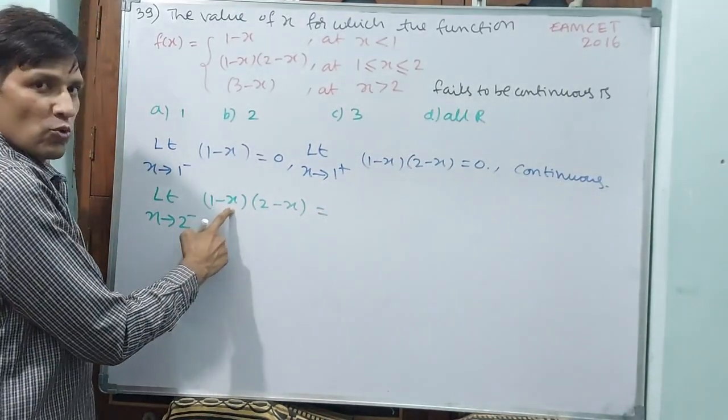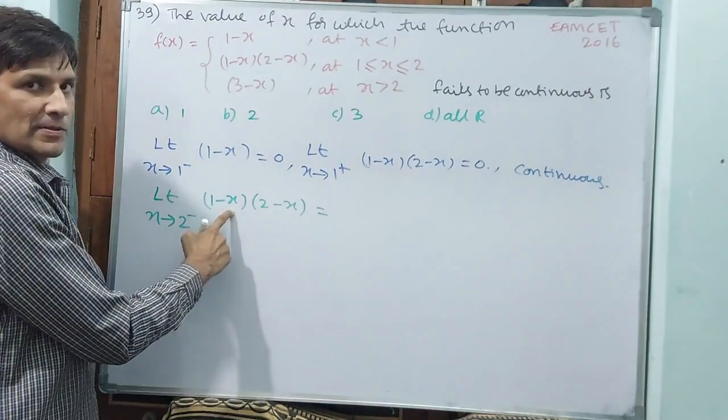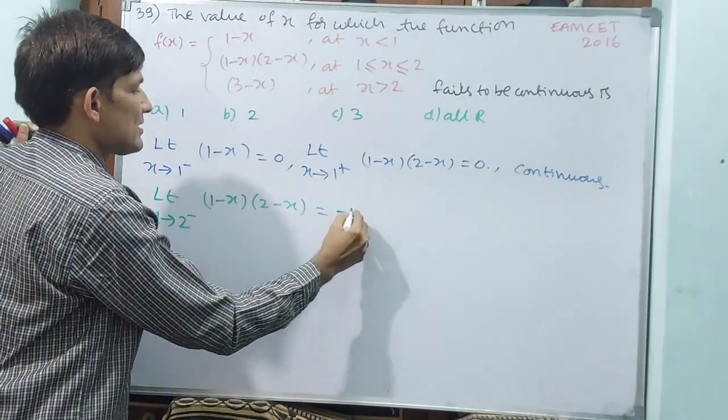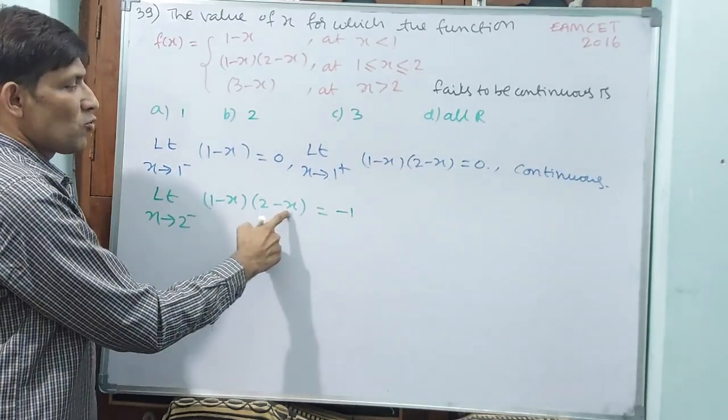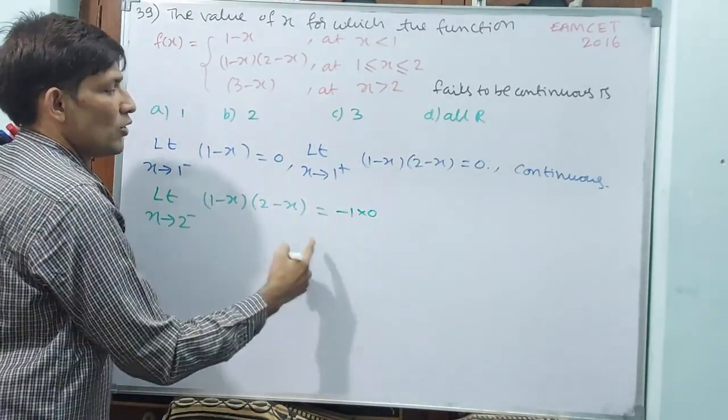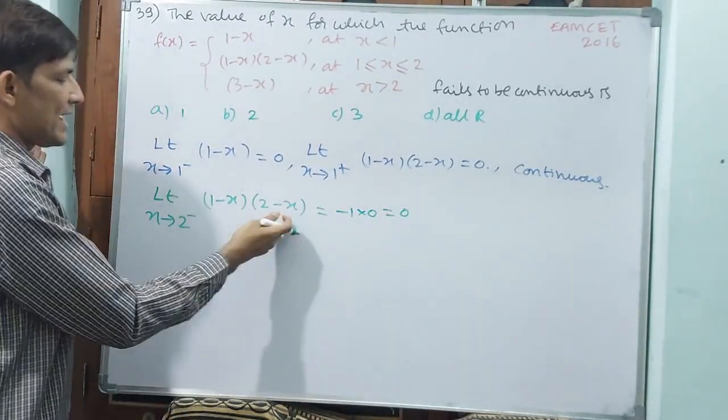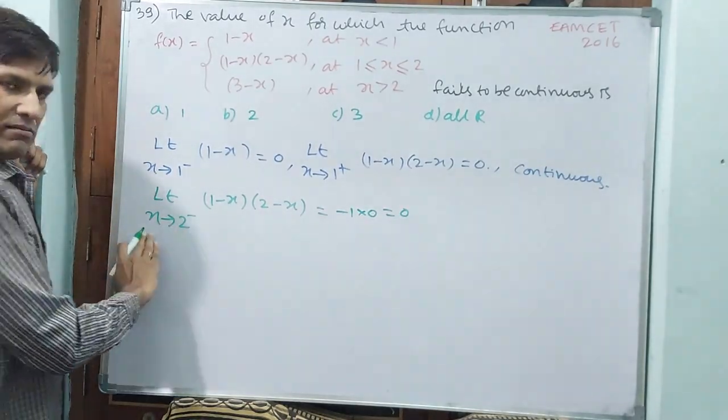Okay? That is equal to, see, 1 minus 2, which is minus 1. 2 minus 2 is 0, so you can write 0 directly. This is the left hand limit.